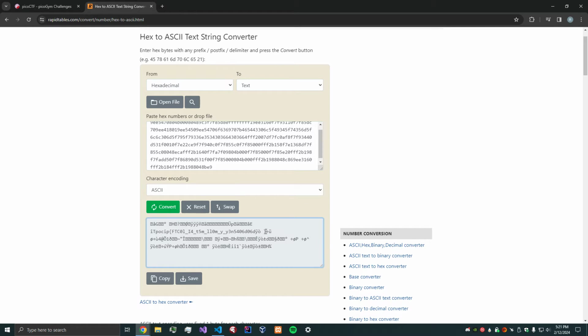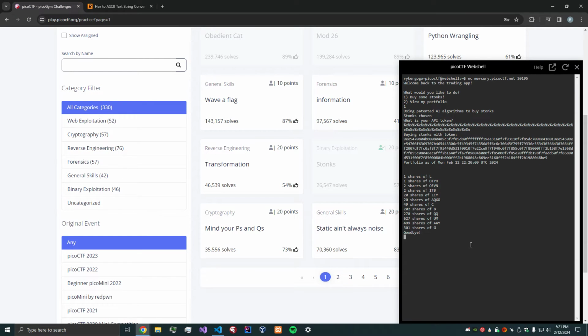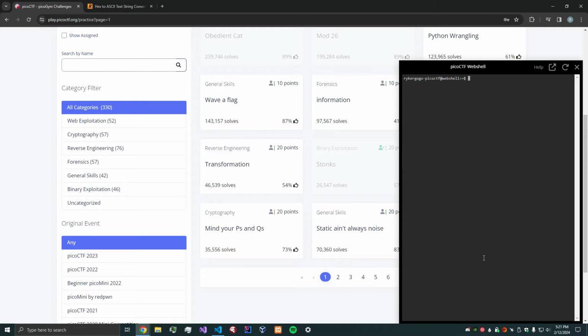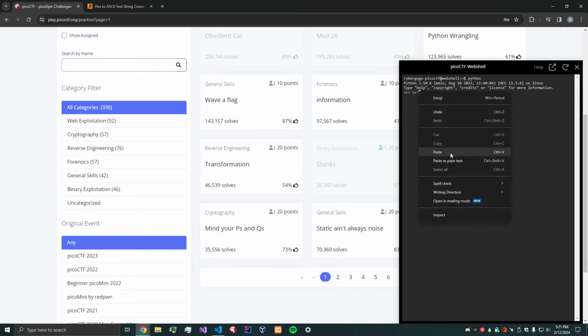So let's figure out how to format this. Let's quit this program. I'm going to open up Python. Let me clear the screen first. All right, so we can open up Python in here, and let's say s equal to our string here. And now let's create a for loop.